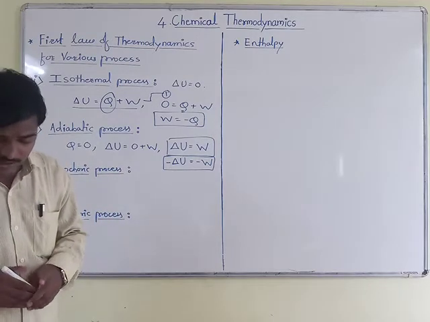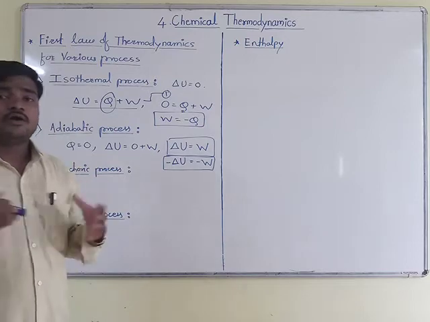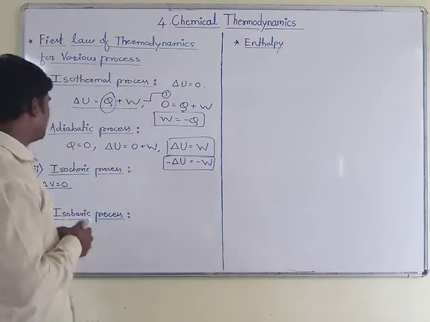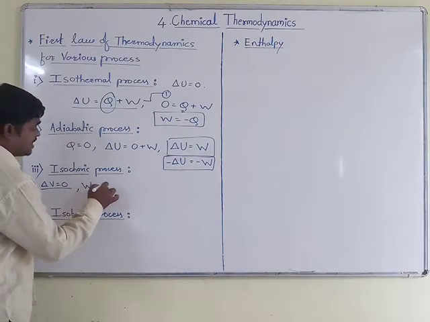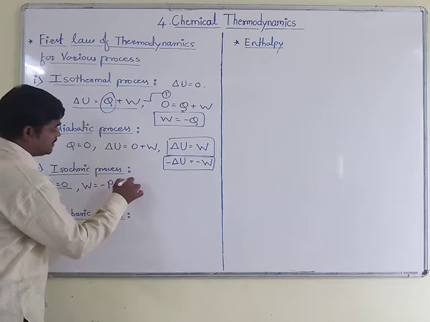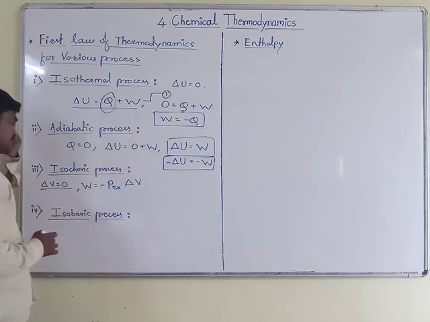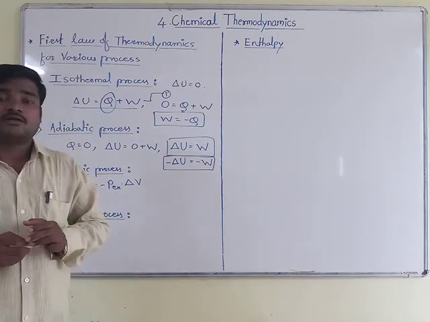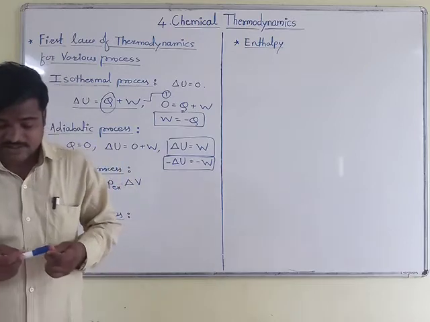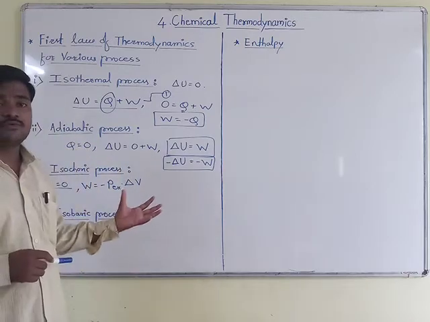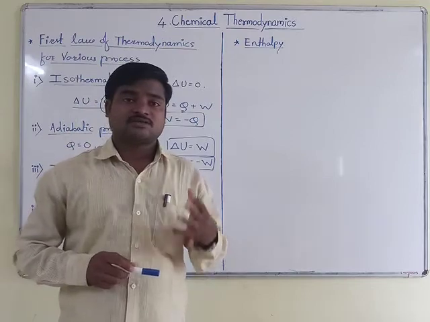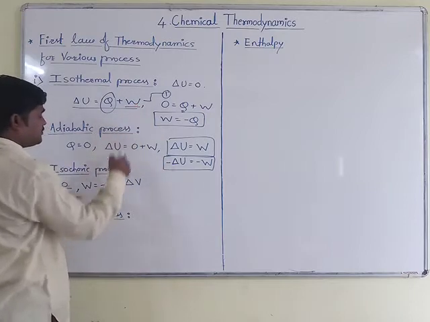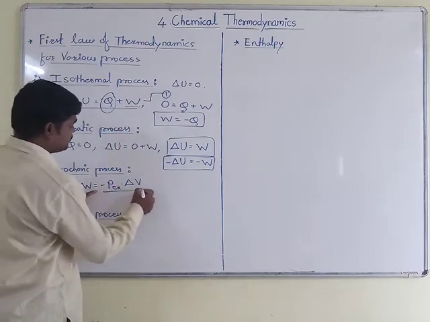You will get the required equation. We already learned the pressure-volume type of work done, that is W is equal to minus PEX multiplied by delta V. Now this is the equation for the work done in pressure-volume type. If we substitute this value in the mathematical form of the thermodynamics first law, then instead of W in equation 1 we have to substitute this value.